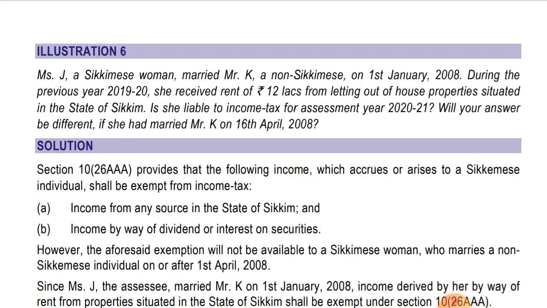Let's see what they're saying. Section 10(26AAA) provides that the following income which accrues or arises to a Sikkimese individual shall be exempt from income tax. That is, income from any source in the state of Sikkim, any income which is arising in the state of Sikkim, will be exempt. And income by way of dividend or interest on securities. They have not mentioned that it should arise in the state of Sikkim only.